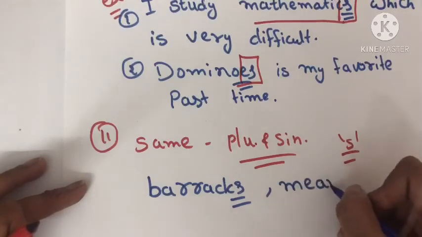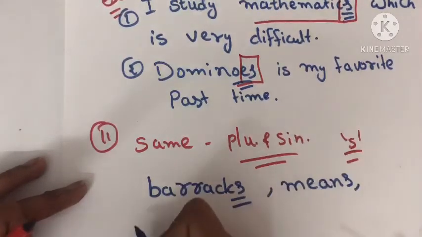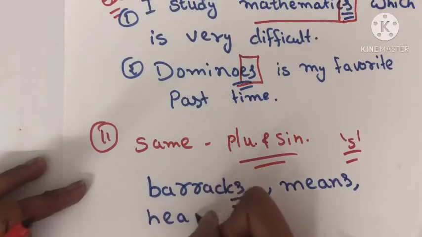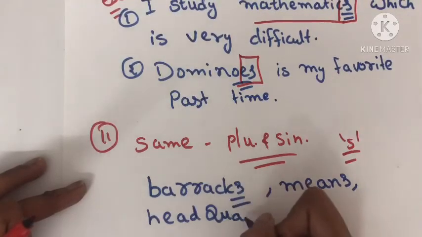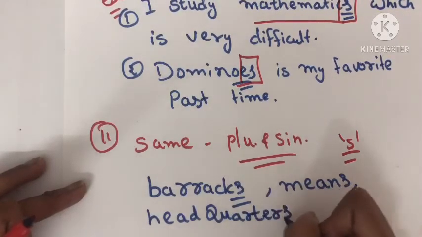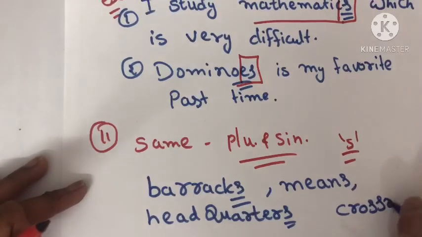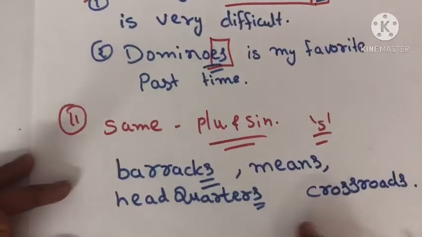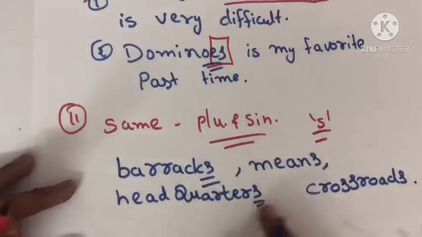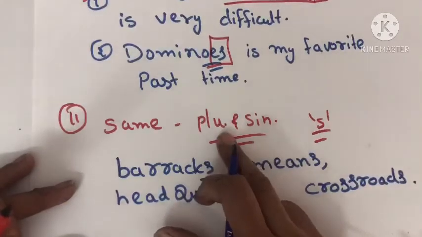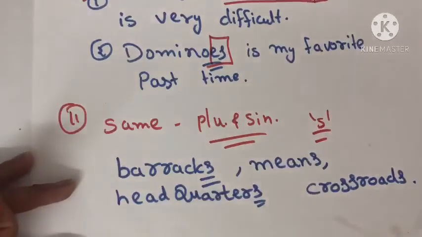Another word is mints, or headquarters, or crossroads. In these words we have S at the end in singular as well as in plural.